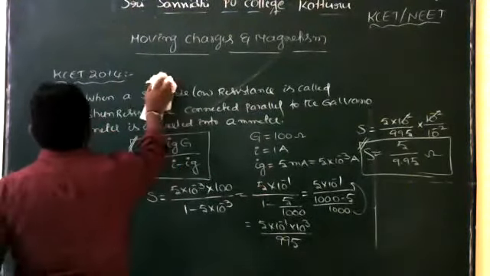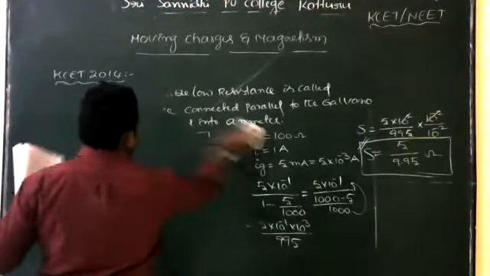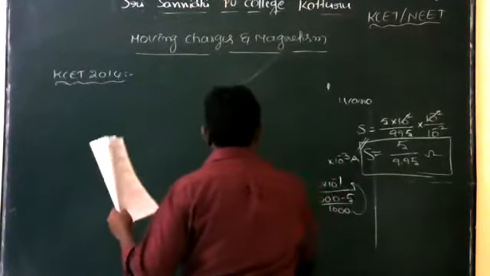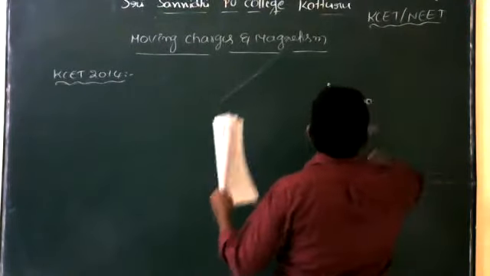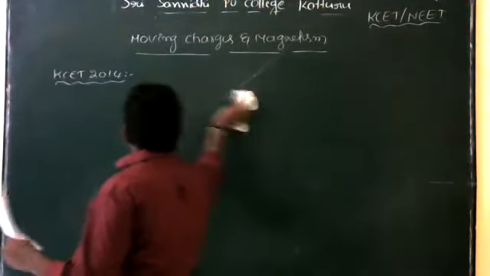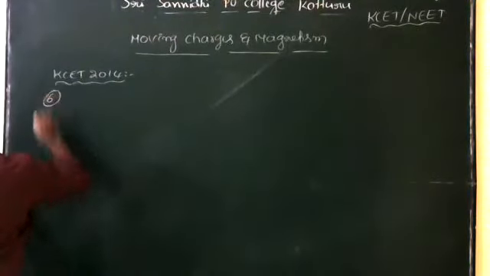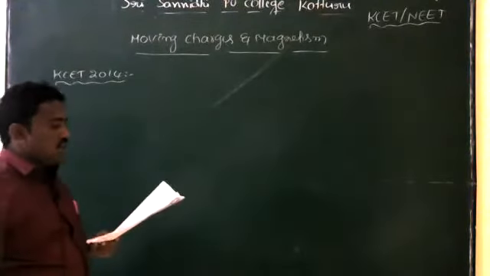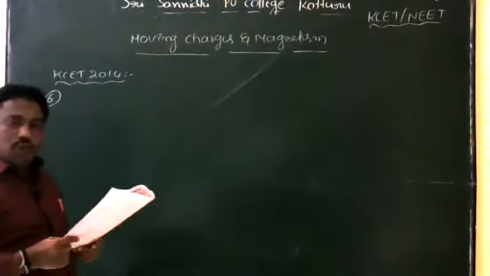So next one, question number 6. A circular coil of radius 10 centimeter and 100 turns carries a current of 1 ampere.